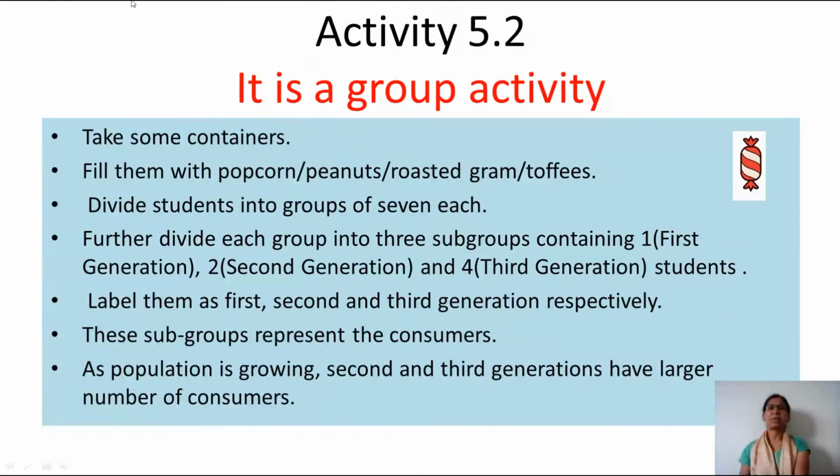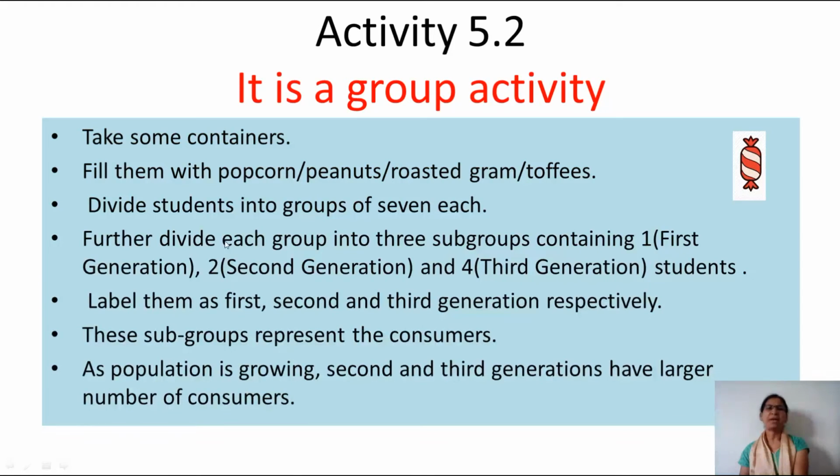Now let us perform an activity. It is a group activity to understand more about natural resources. In this, first we have to take some containers. Fill them with popcorn, peanuts, roasted grams, toffees, etc. For our convenience, we have selected toffees. Divide students into groups of 7 each.